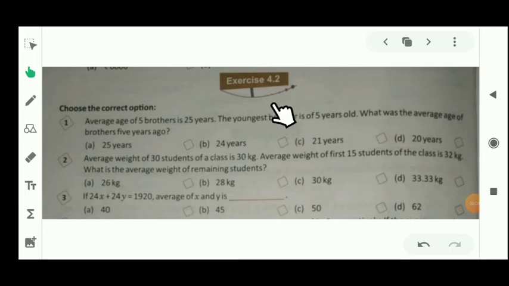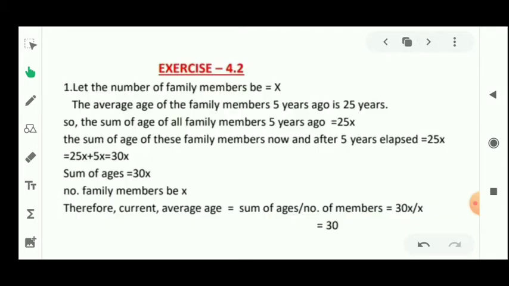Now students, let's see exercise number 4.2. Question number 1: the average age of 5 brothers is 25 years. The youngest brother is 5 years old. What was the average age of the brothers 5 years ago? Let's see the solution of this question.